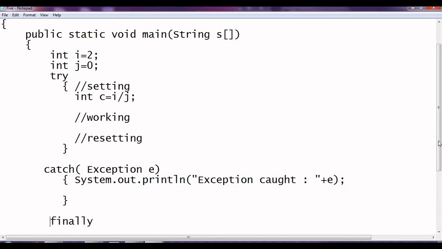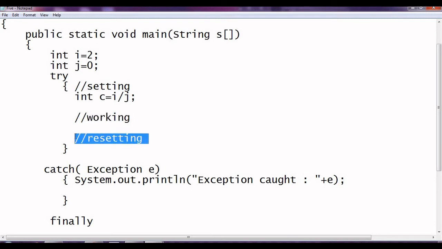So here we have one demo program. We have i equal to something, j equal to something, and assume that when we enter the try block we have settings, and then something like setting of a background, color change, everything. Suppose we are writing code for a game, so whenever we enter a try, we will do the same background settings, font settings, something different. We have changed the background to red color. Then we have a working, and then we have a resetting.